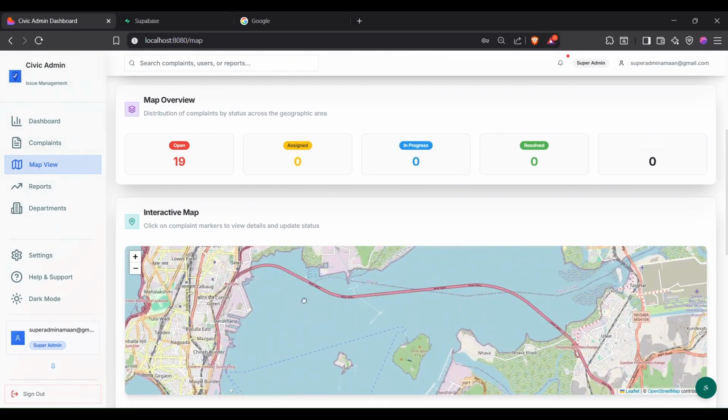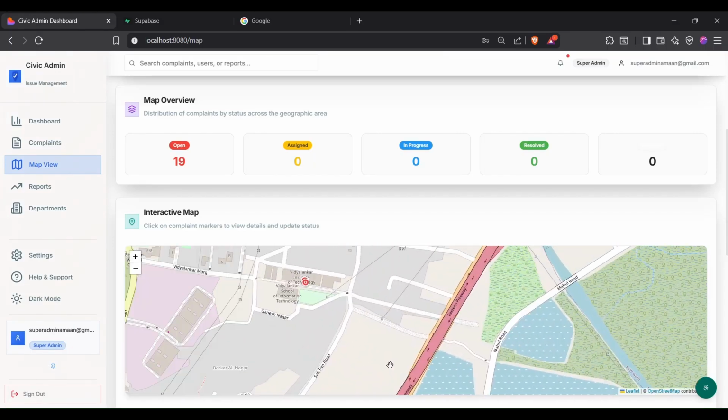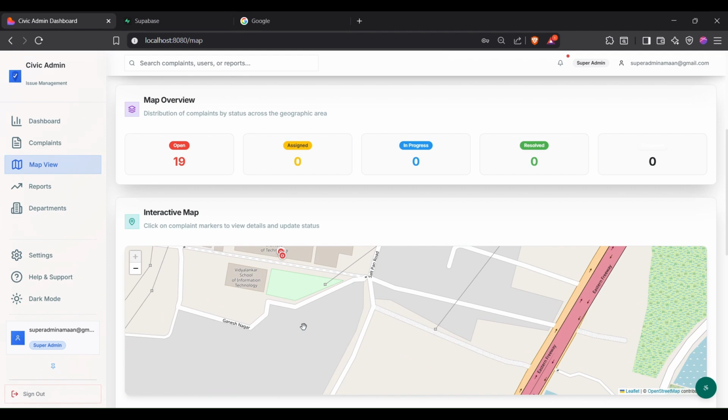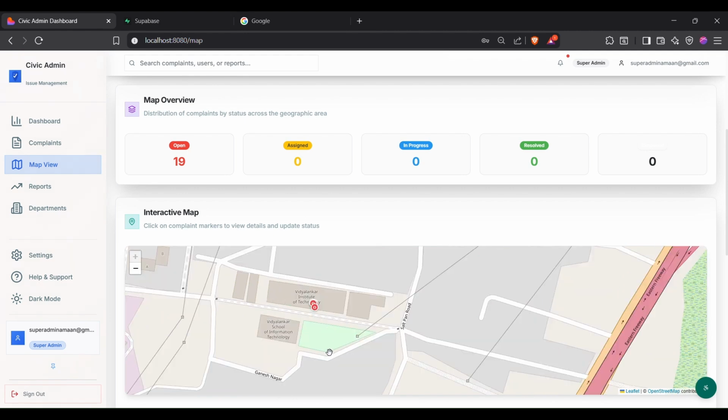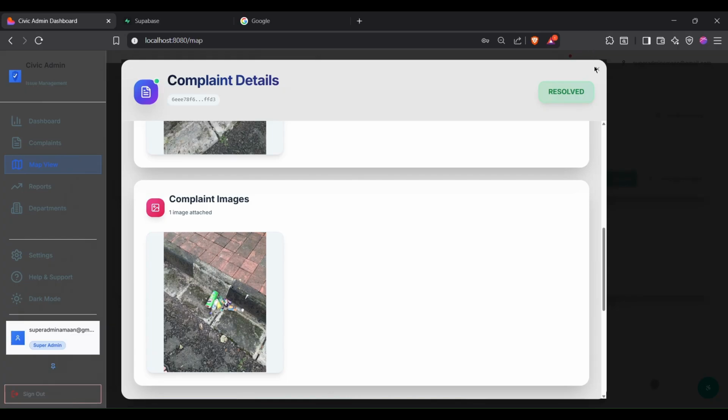We can see all the complaints of all the departments in one single map view. Let's open a complaint that was just uploaded on the map by Arya Kumar. We can see the latest complaint on the map view as well.